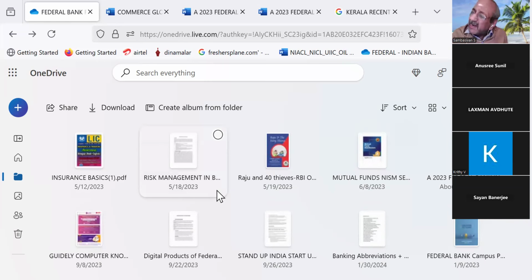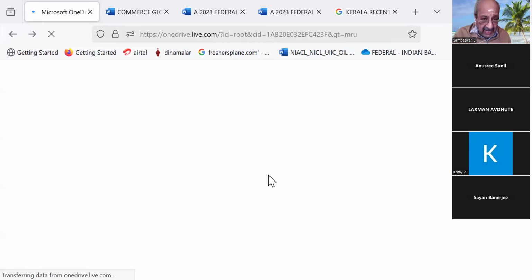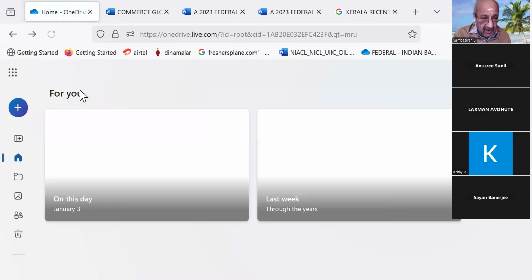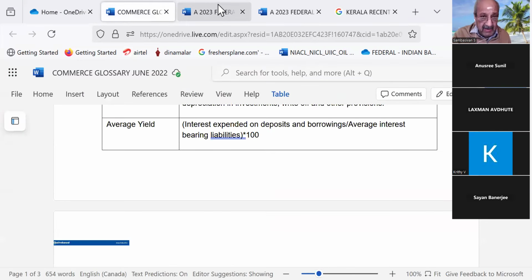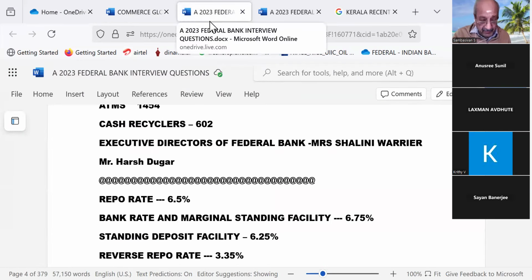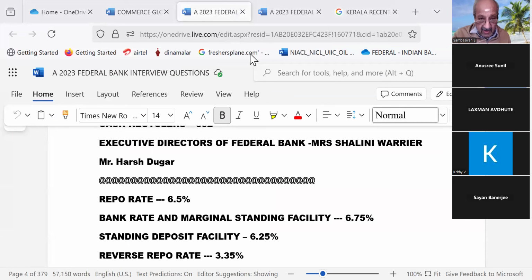Nowadays these questions are common: what is a balance sheet, what is goodwill, what is capital, what are reserves. These are all routine even for non-commerce graduates. Then this question is also common: what are the various risks? I think I have given it in our guidely material. It must be there in the guidely material. Yeah, one minute. Let me go, some people are waiting.